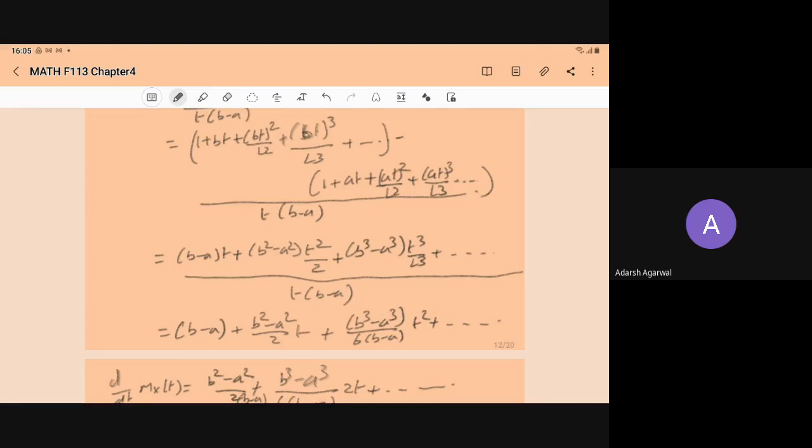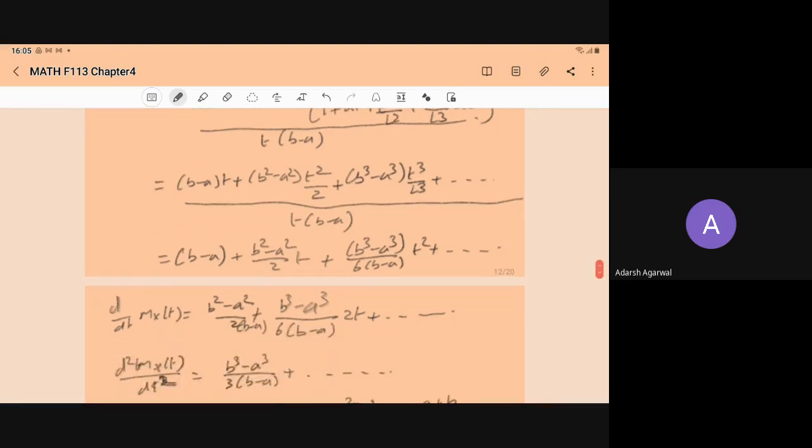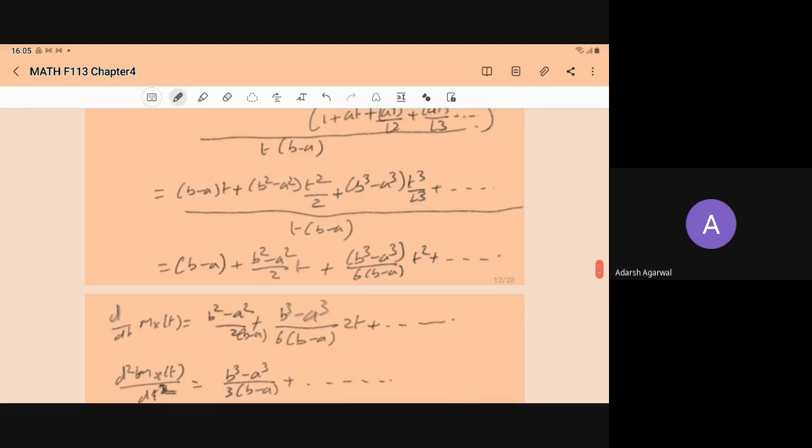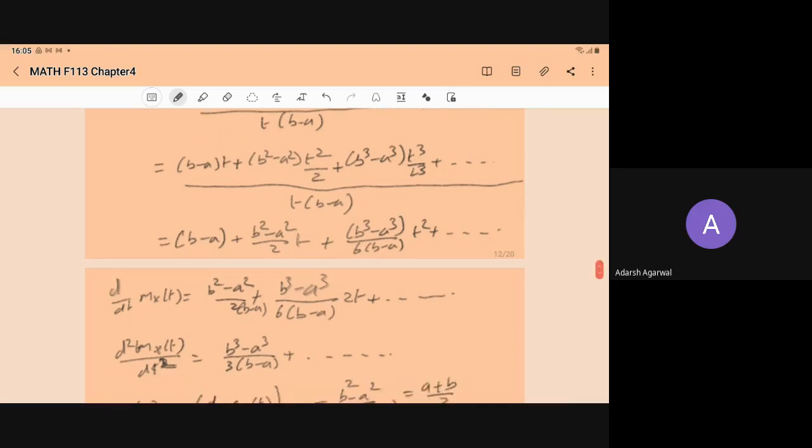Then b^3 t^3 upon factorial 3 minus a^3 t^3 upon factorial 3 can be written as (b^3 minus a^3) into t^3 upon factorial 3, and so on, the whole upon t into (b minus a). So when we divide by this, here we have b minus a, b minus a t, right?